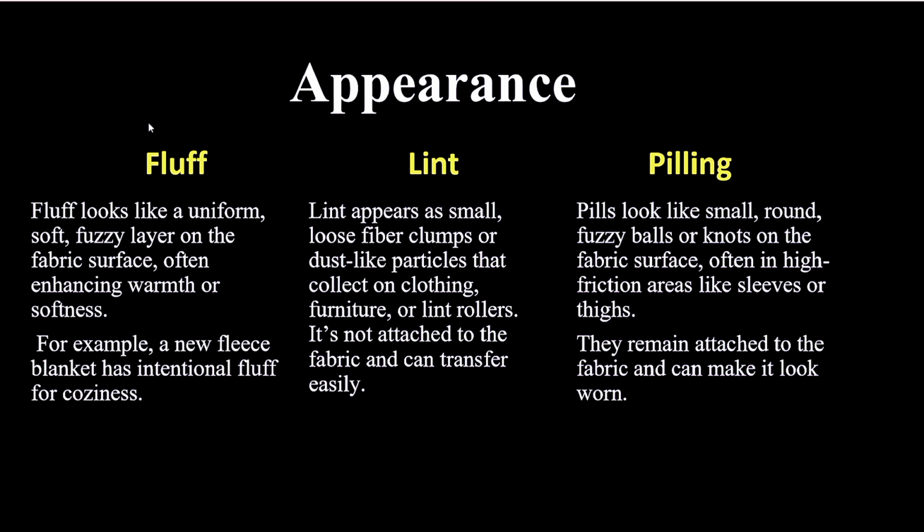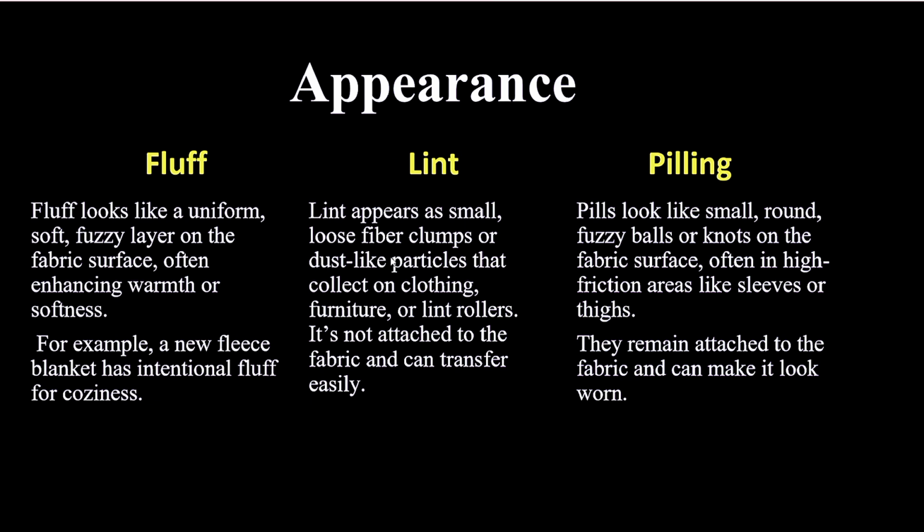When we discuss the appearance, fluff looks like uniform soft fuzzy layers on fabric surface, often enhancing warmth and softness. For example, a new fleece blanket has intentional fluff for coziness.